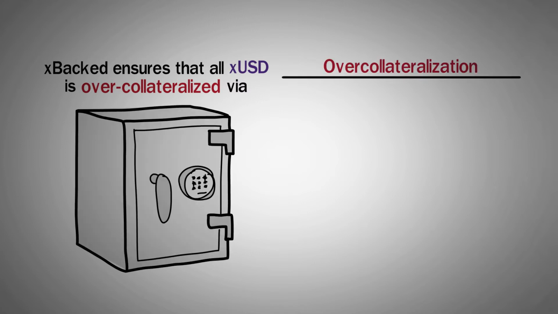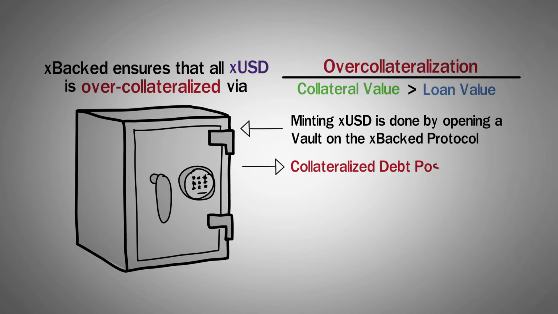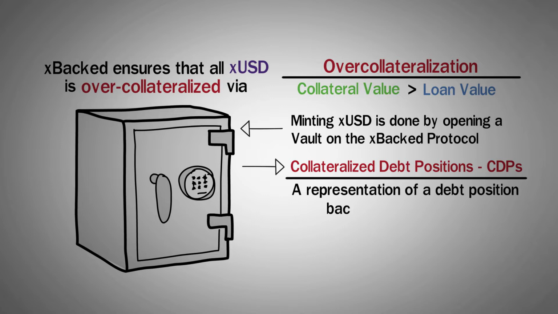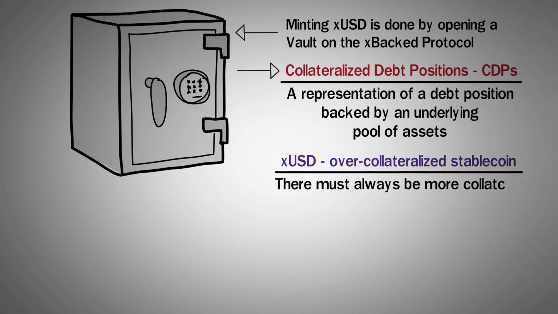Over-collateralization is the process of placing an asset as collateral on a loan, where the value of the asset exceeds the value of the loan. To mint XUSD, you must open a vault on the xBacked protocol. These vaults serve as collateralized debt positions, or CDPs. A CDP can simply be defined as a representation of a debt position that is backed by an underlying pool of assets. Since xBacked is an over-collateralized stablecoin, this means that there must always be more collateral in the system